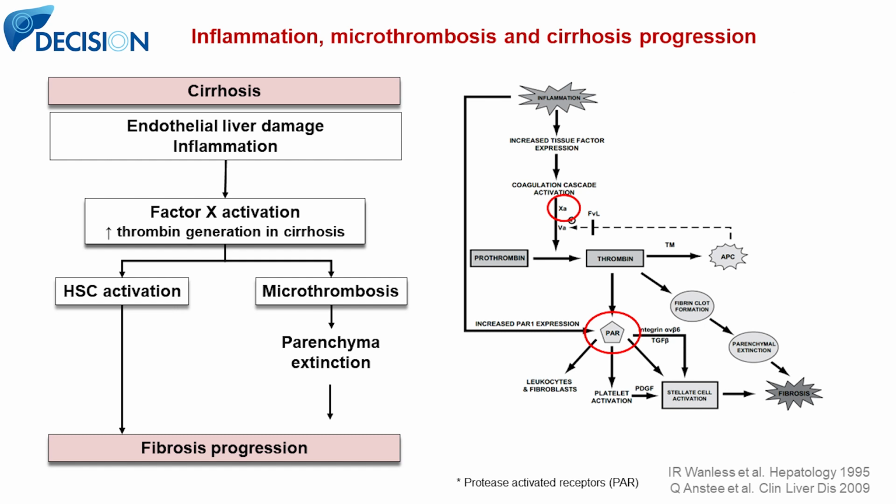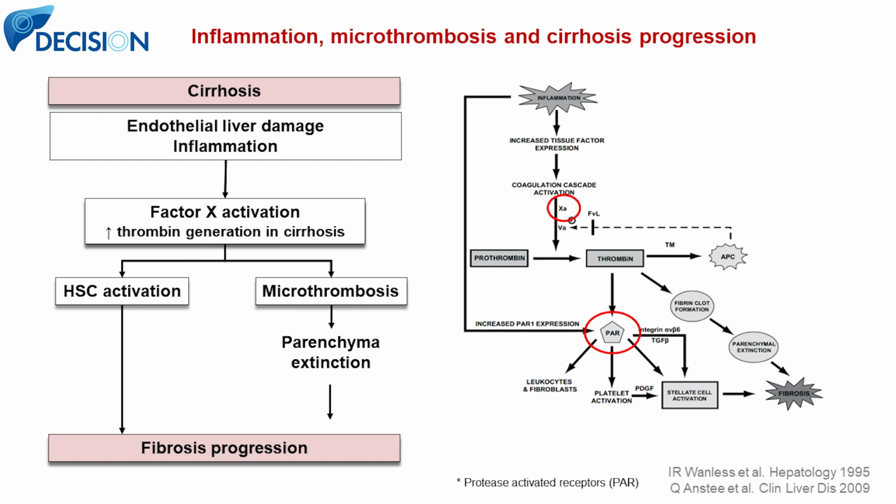What happens in the cirrhotic liver? In the cirrhotic liver, you have some factors that promote thrombosis. There is endothelial liver damage, there is inflammation, there are changes in flow. And what do these factors promote? Well, inflammation and endothelial damage activate factor 10, and factor 10 promotes thrombin formation. But with thrombin formation, there will be microthrombosis, clot formation, areas of parenchymal extinction and collapse that promote fibrosis.